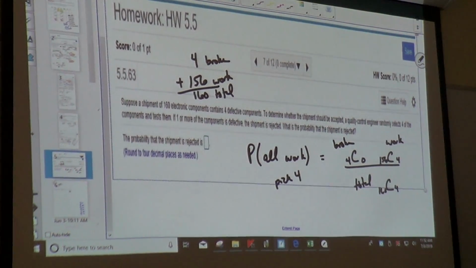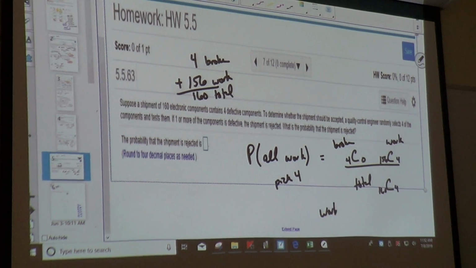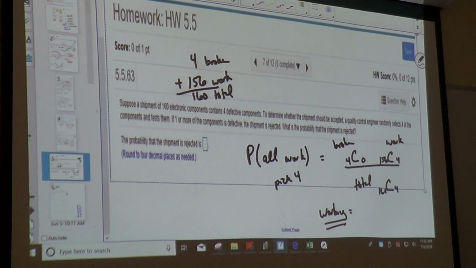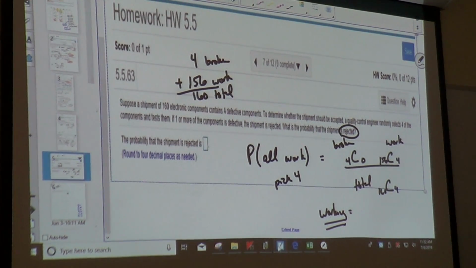Now, when you get your answer, that represents the working. We want the rejected. So let me do the answer to this one first.